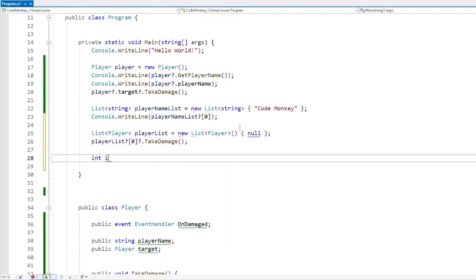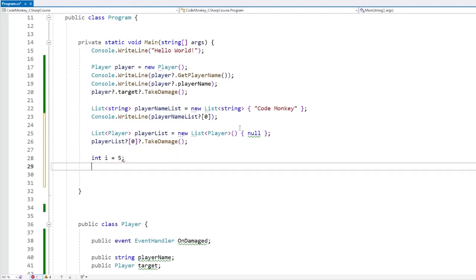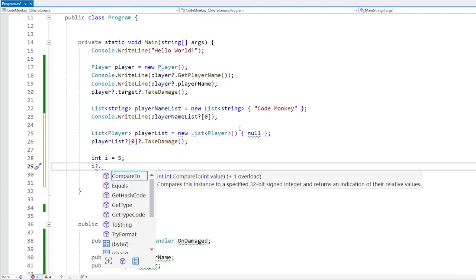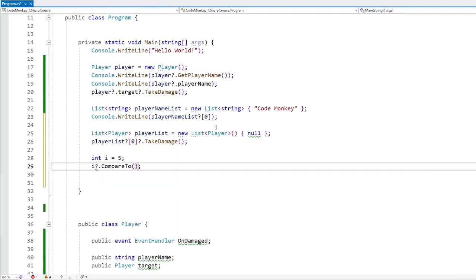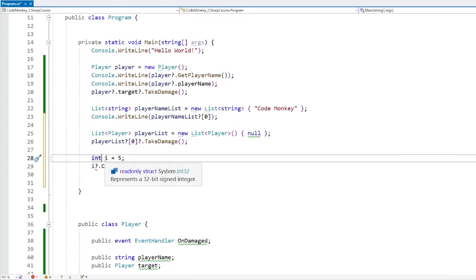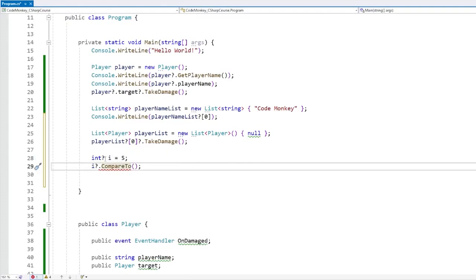So if we put, for example, int i and set this to something, then i question mark dot CompareTo, nope, this is not valid. The question mark operator, the non-conditional operator, cannot be applied to an int. Again, that's because int is a value type, so it cannot be null. However, if we make this into a nullable, so we add the little question mark, then this does now work. So we can call ToString, yep, this works. If you don't know this syntax, this is nullables, and I'm going to cover nullables in a lecture later on in this advanced section.